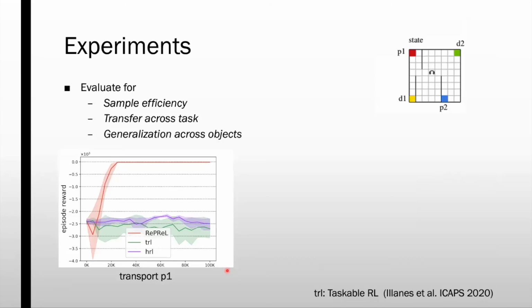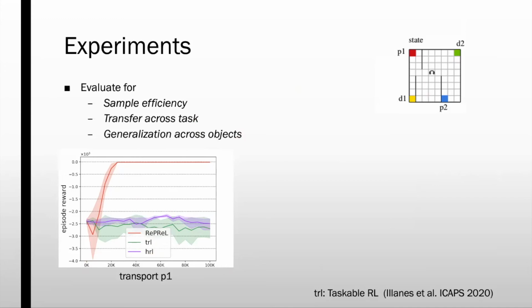In our paper, we evaluate the Repariel framework and the state abstractions for sample efficiency, transfer across tasks, and generalization across objects. We see encouraging results on all the three fronts, but here I'll only show the results on the taxi domain. What you see in the bottom left chart is the comparison of Repariel with TRL and HRL.